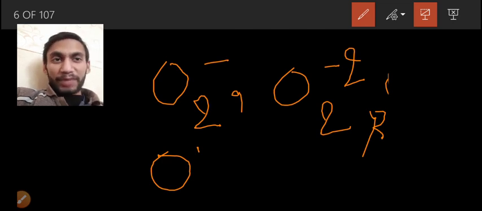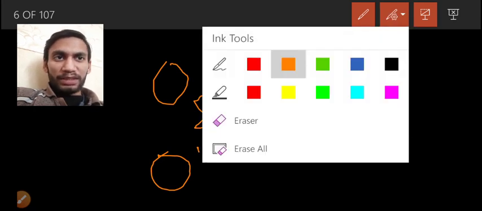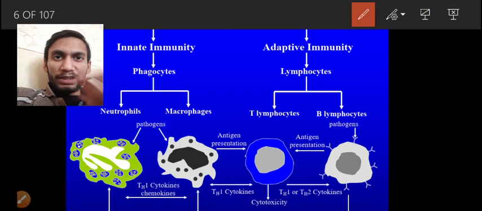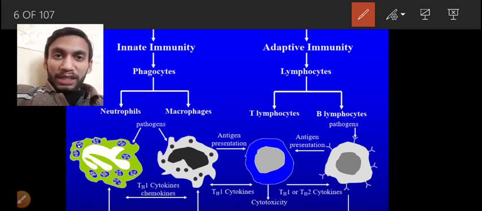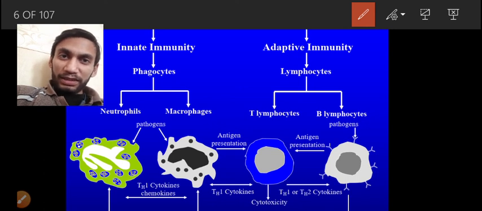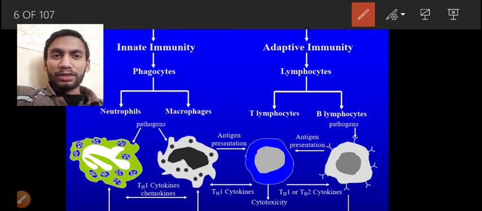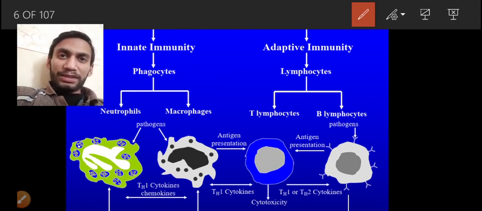But everyone wants to live for quite a long period of time. So in that case, what happens? Pathogens also produce some enzymes that can detoxify these oxygen free radicals or these harmful oxide ions. So what are these enzymes? They are superoxide dismutase. Have you heard about superoxide dismutase? What does it do?